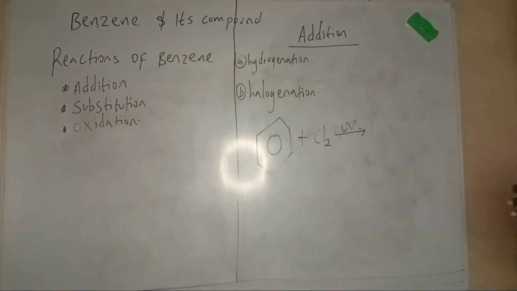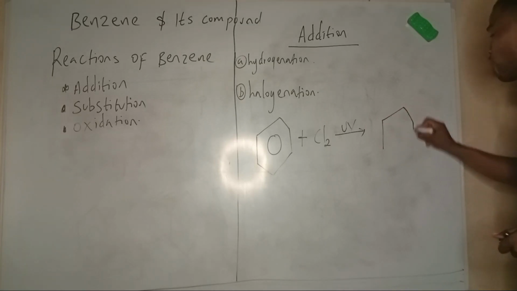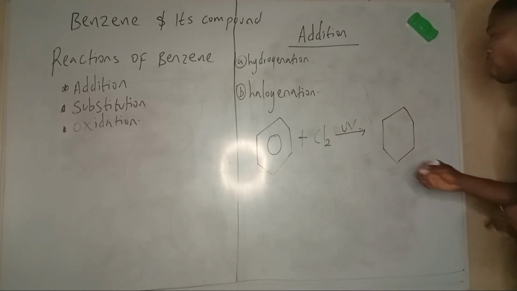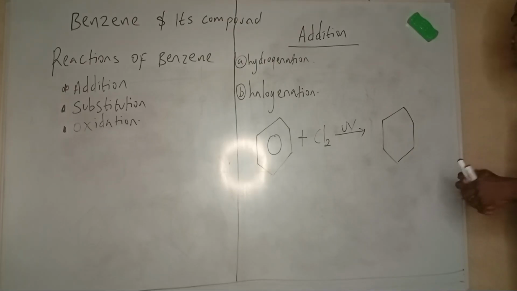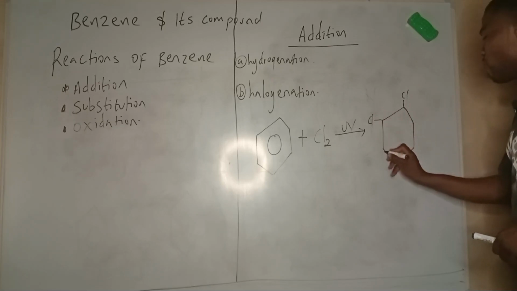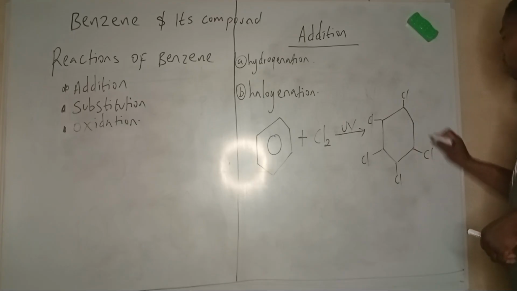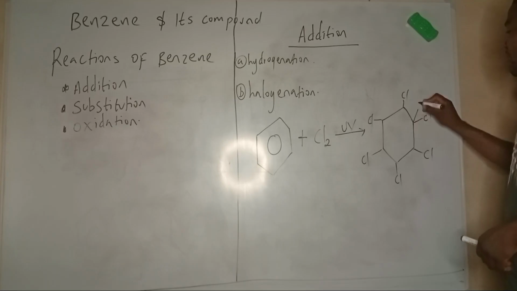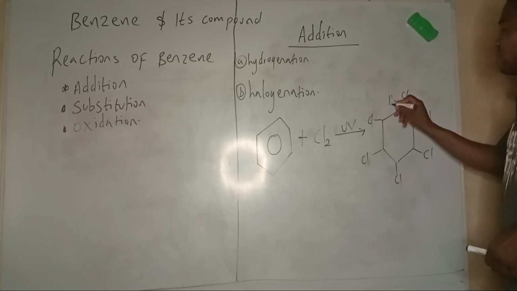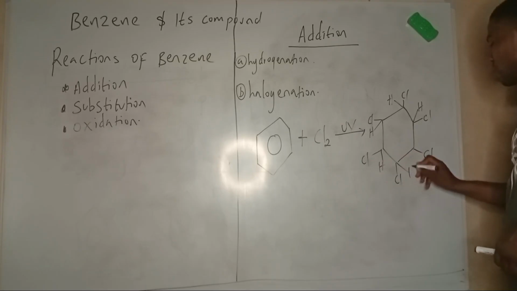There's a mechanism to that reaction. But at the end of the day, you are going to have a compound such as this, with Cl attached to each carbon, knowing fully well that there are hydrogens there. If I should draw it fully, there's a hydrogen here, and a hydrogen here, on each carbon.